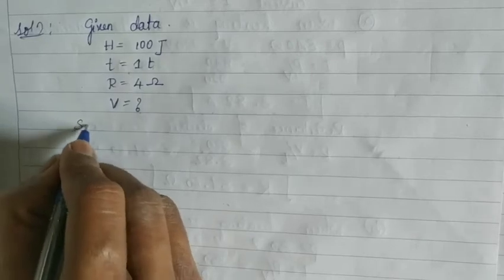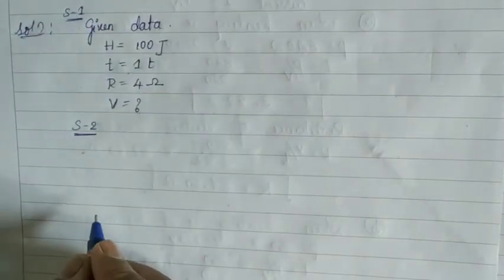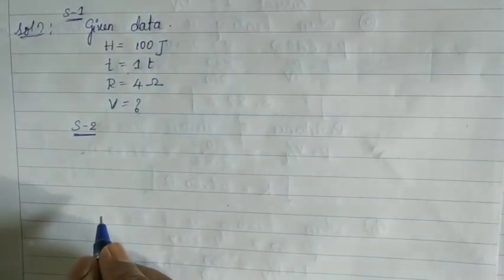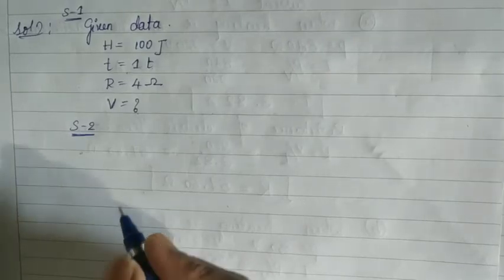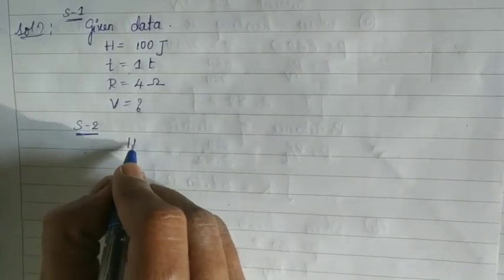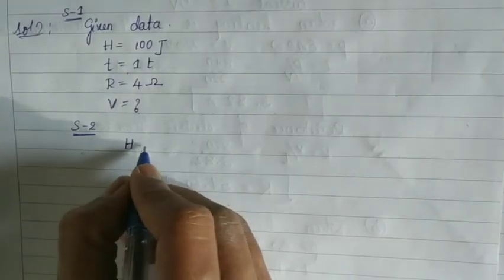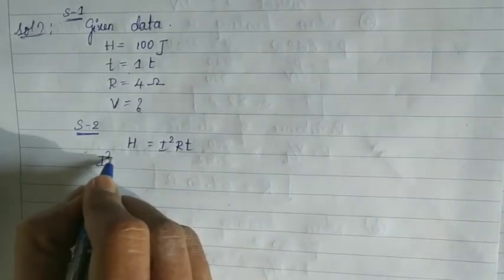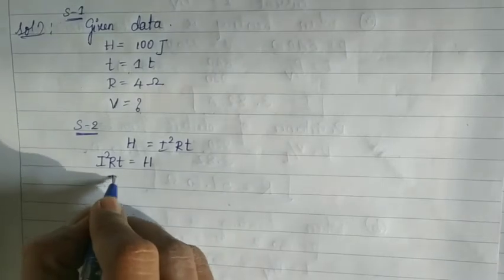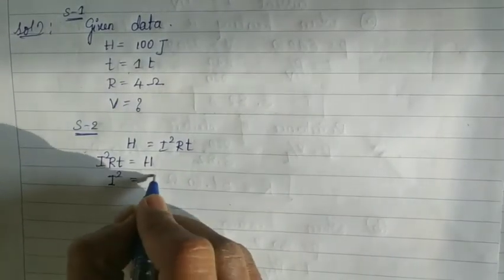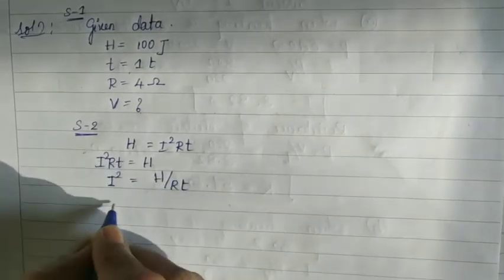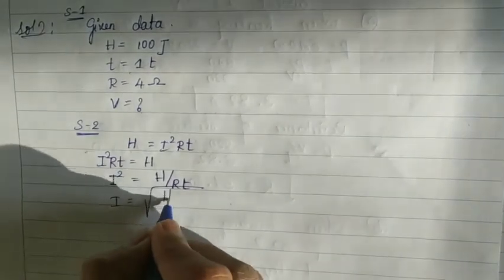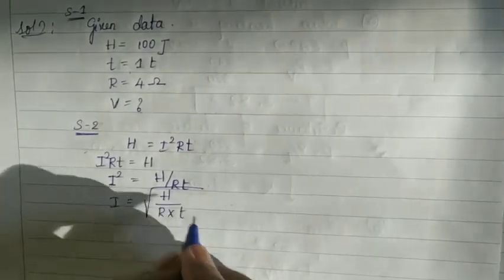Before finding V, let us first find the current in the circuit by Joule's law of heating. Children, you already learned about Joule's law of heating. By that law, the mathematical statement is H is equal to I square RT. So I square RT is equal to H, I square is equal to H by RT, and I is equal to the square root of H divided by R into T.